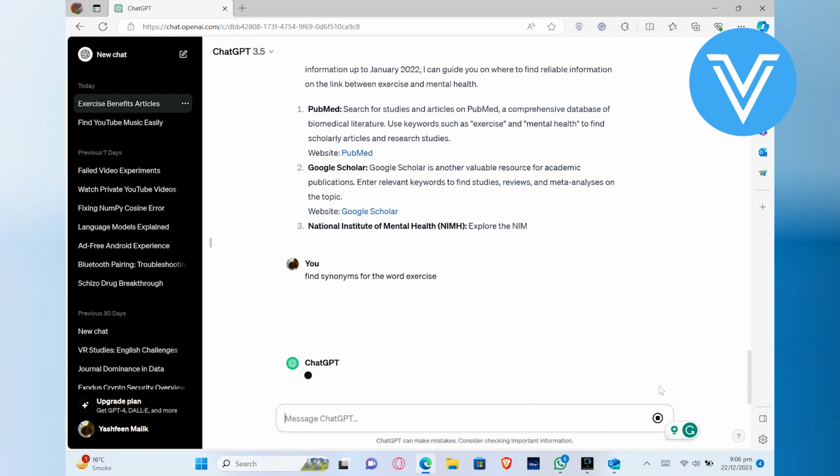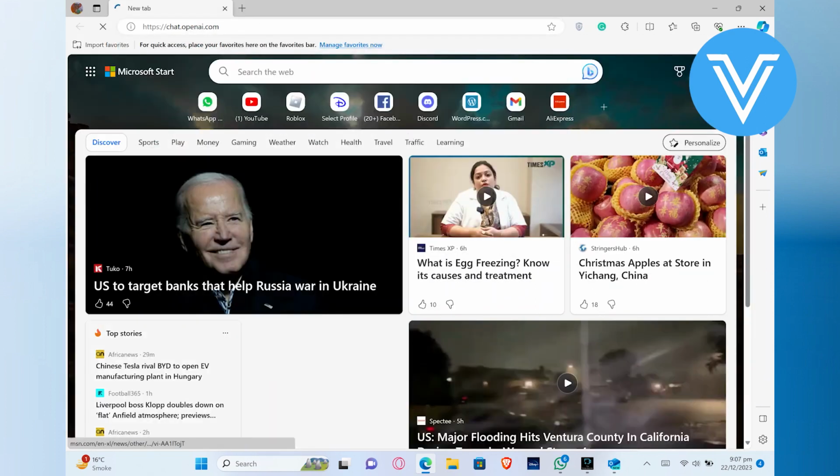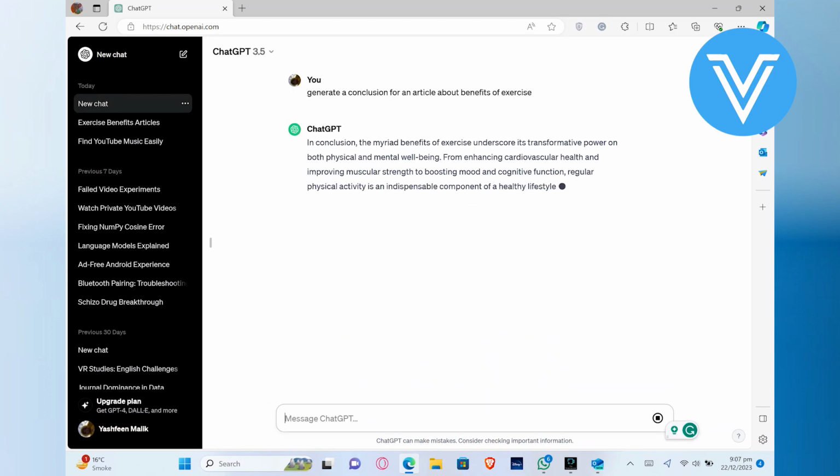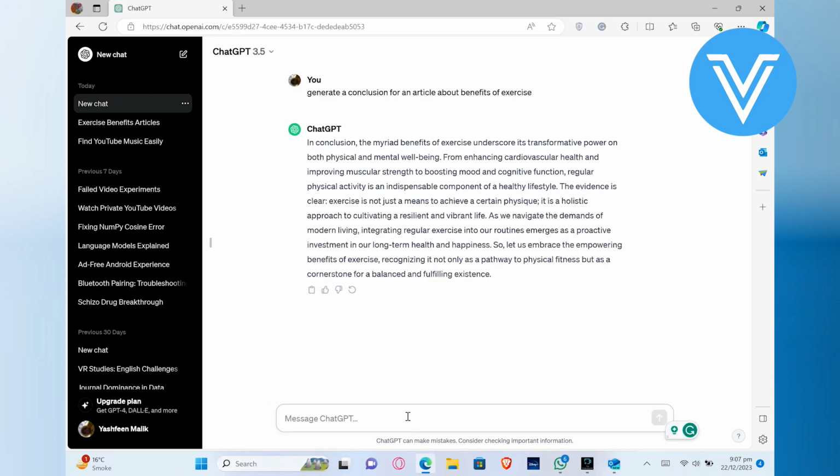If it's taking too much time, maybe there is an internet problem. Open a new tab, write chat.openai.com and type: generate a conclusion for an article about benefits of exercise. It will give you a proper conclusion. That is how you can write essays on any topic with the help of ChatGPT.